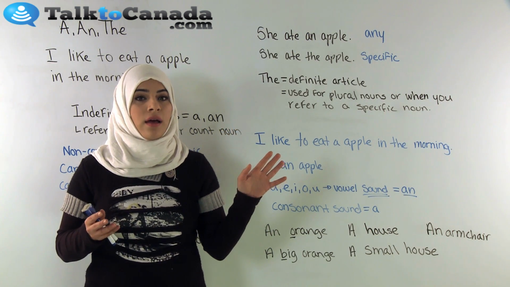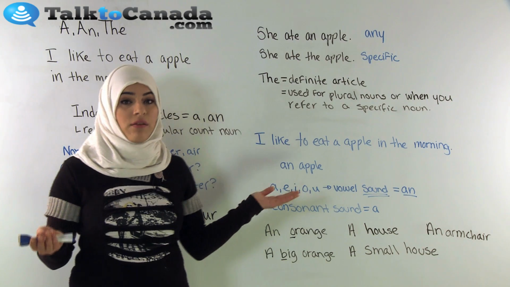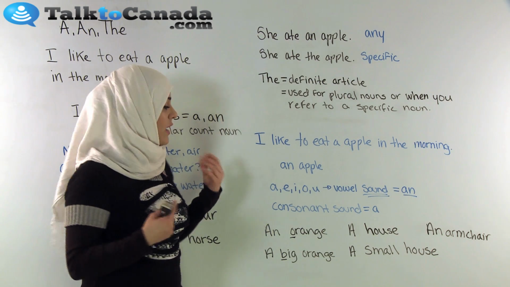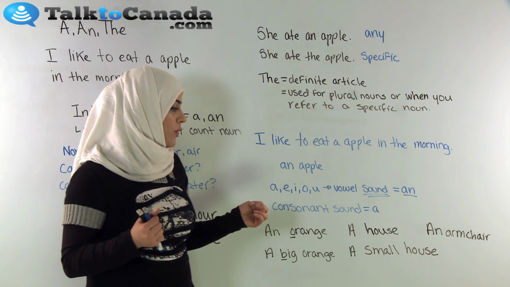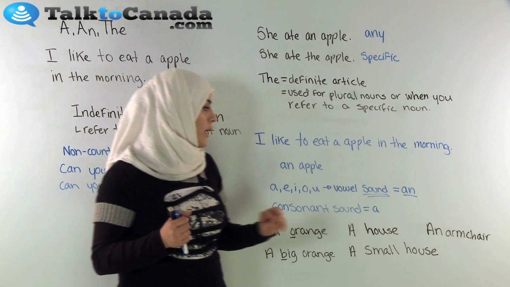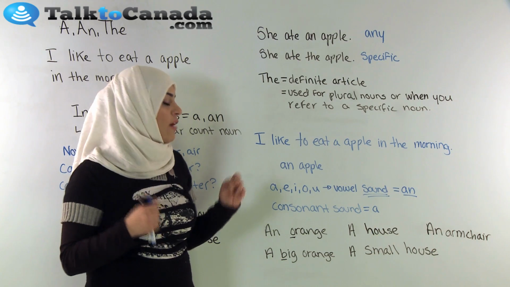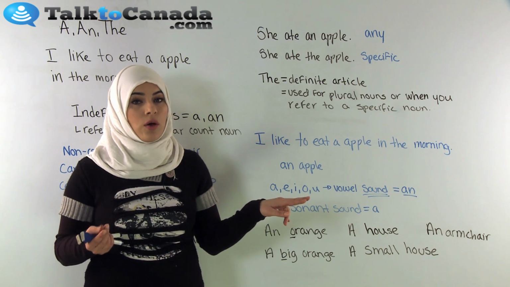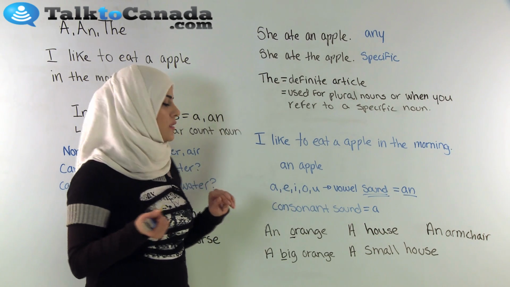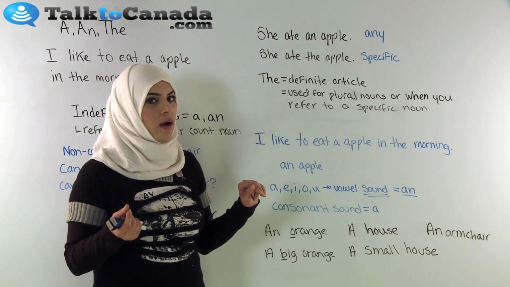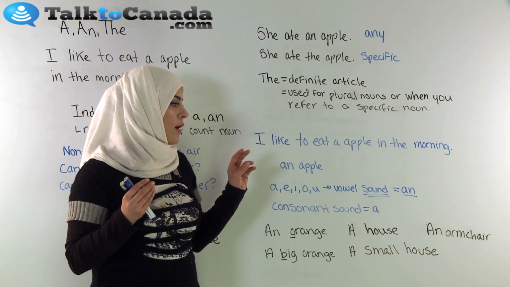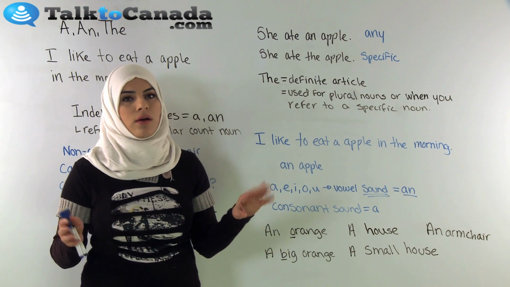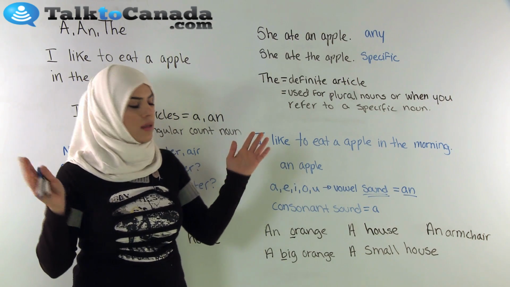Usually when you have a vowel sound at the beginning of a word, we should use an in front of the word. And when you have any other consonant sound in front of a word, we should use a in front of a word. So a vowel sound would be the sound of A, E, I, O, U. Those are vowel sounds. Consonant sounds are like p or k or d or l or m.